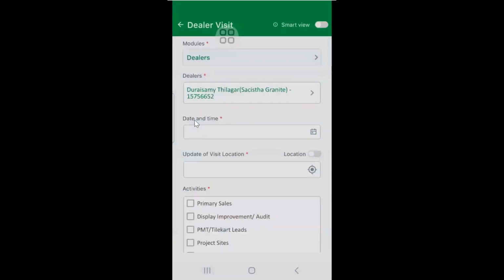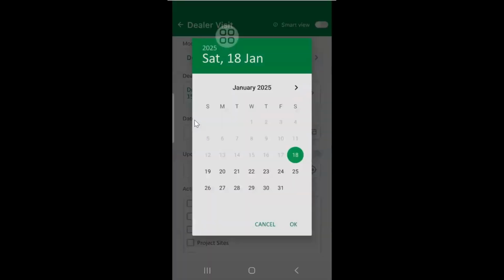I just have to select. I can schedule for any future day. Even I can plan my visits on the first of the month for the whole entire month. Later on I can reschedule. If I want to cancel it, I can cancel it, I can reschedule it.